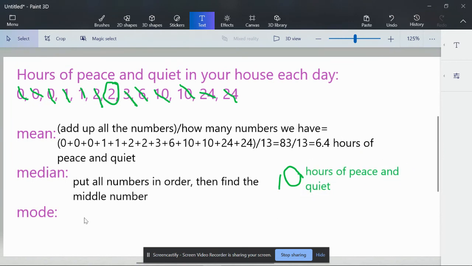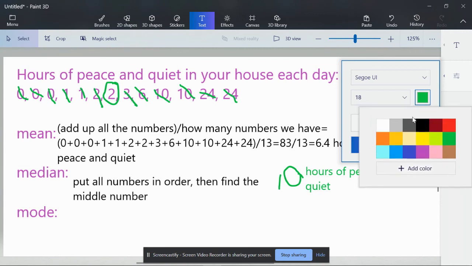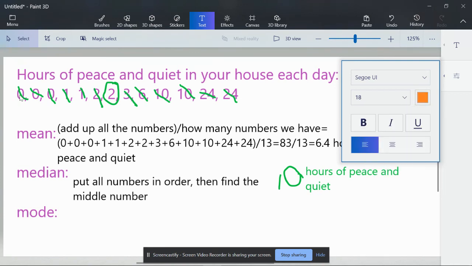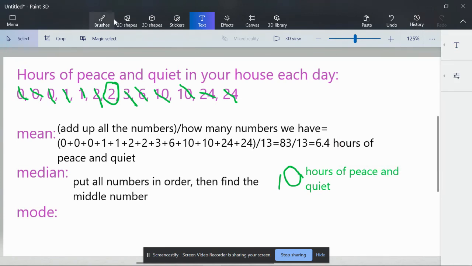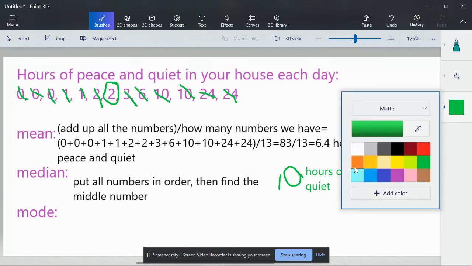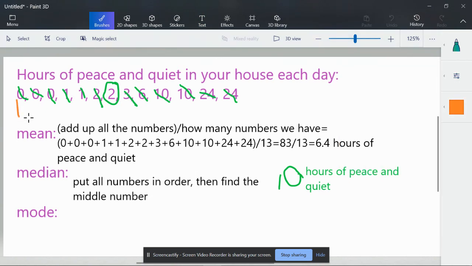And then the mode, as we talked about in the video before this, is the number that appears most often. So it's kind of hard to tell because I crossed things out, but we have kind of grouped some things together. All right. We have 3 zeros. We have 2 1s, 2 2s, 2 10s, and 2 24s.